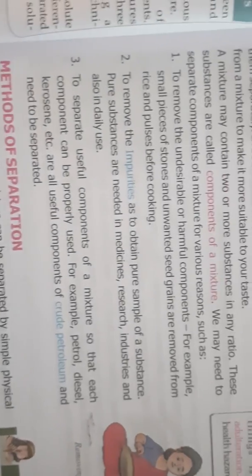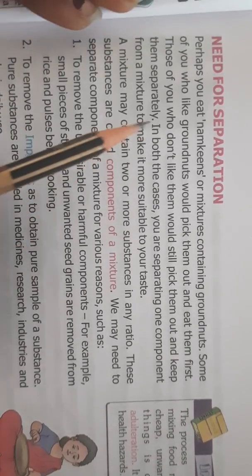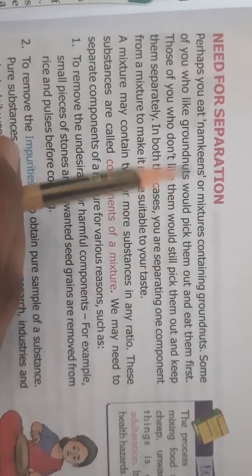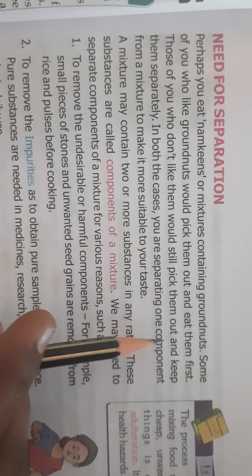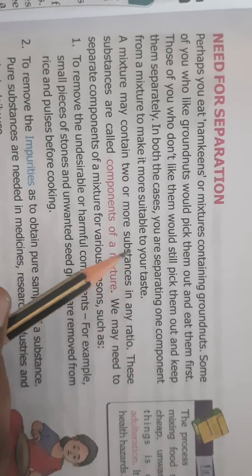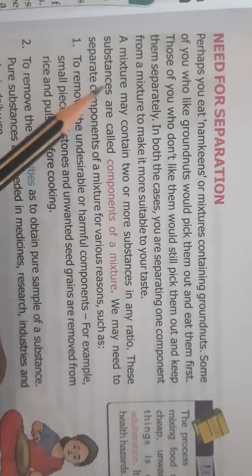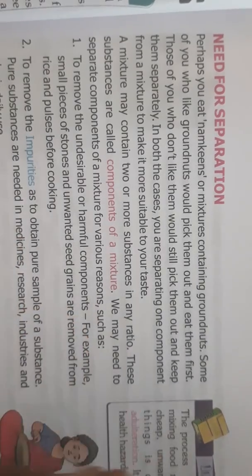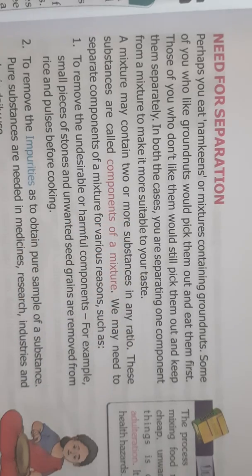Now why do we need to separate? What is the need for separation? Now see, you all eat namkeens at home which contain groundnuts. Some of you do not like groundnuts. So what do you do? You pick out the groundnuts and first you eat them, and then you eat the namkeen. Those of you who don't like them would still pick them out and keep them separately. So that means what are you doing? You are separating that mixture.